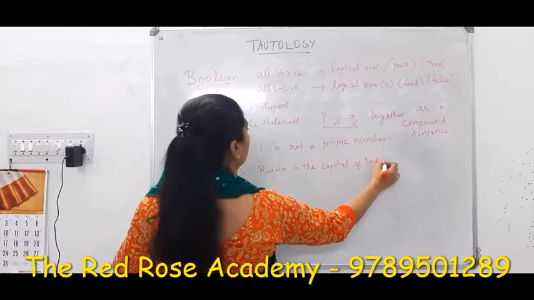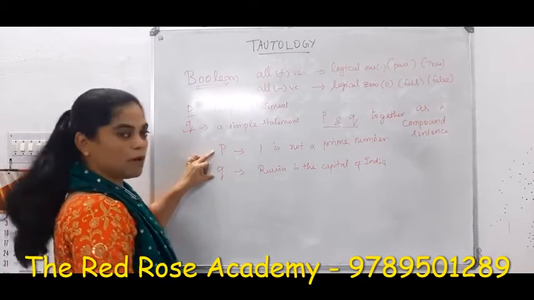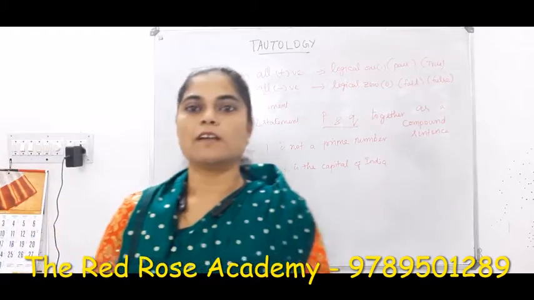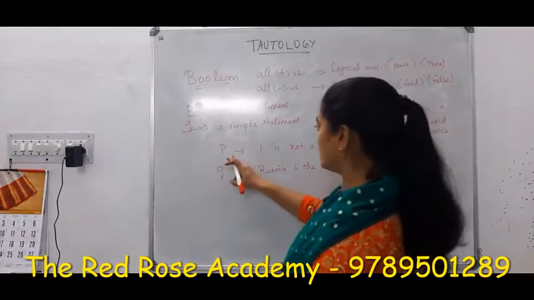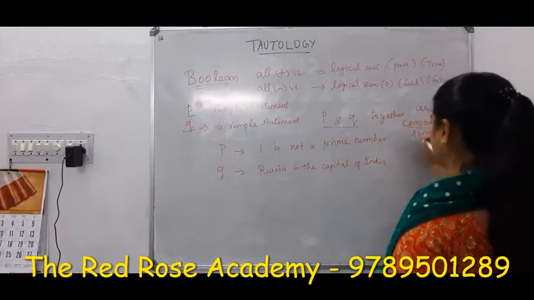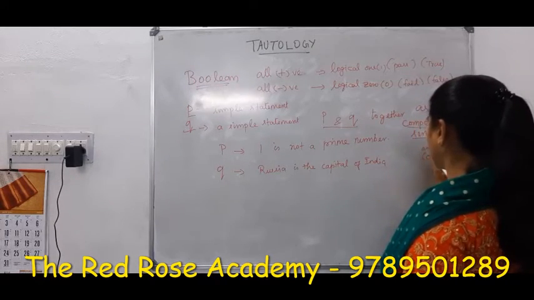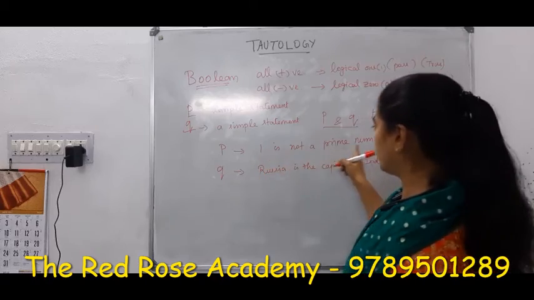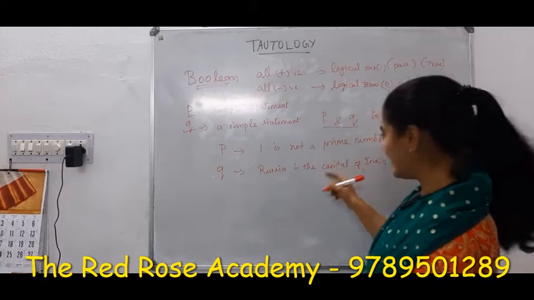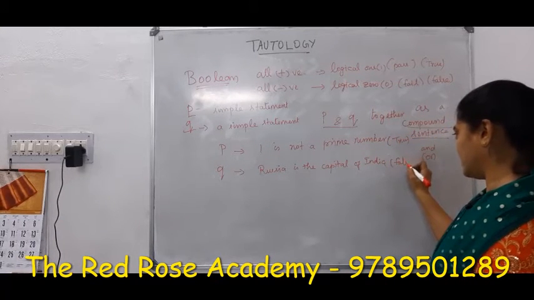So these two are not related, but even then we can join these two sentences mathematically. We are giving mathematical reasoning for joining these two sentences. We can connect them as a compound sentence by means of "and" or something else. So, "1 is not a prime number and Russia is the capital of India". But this is a true statement, and this is a false statement, right?